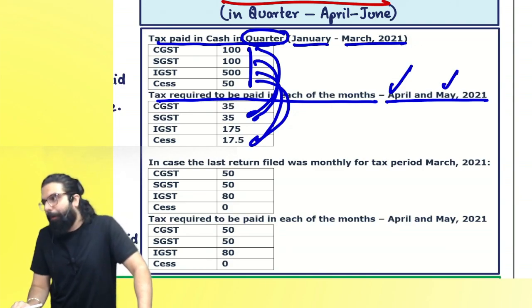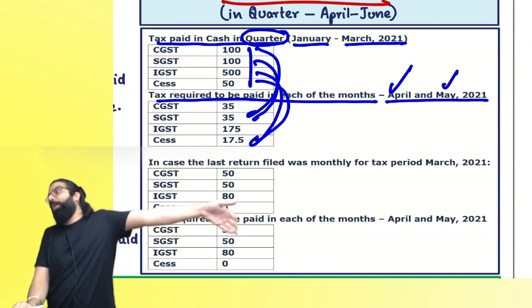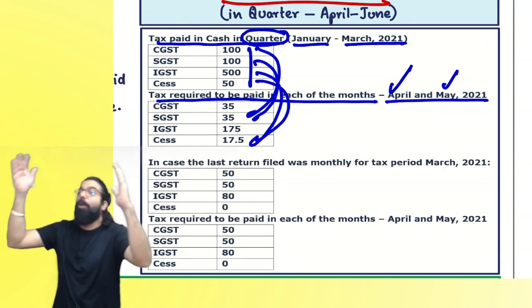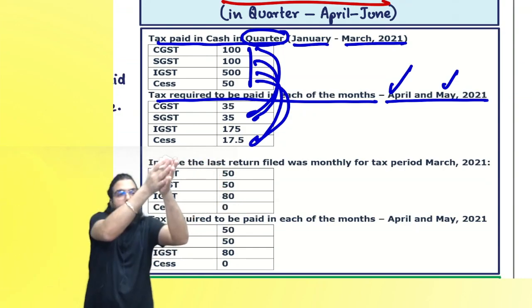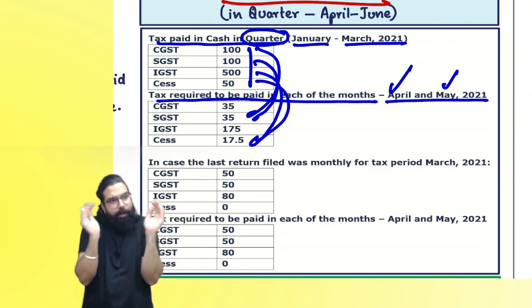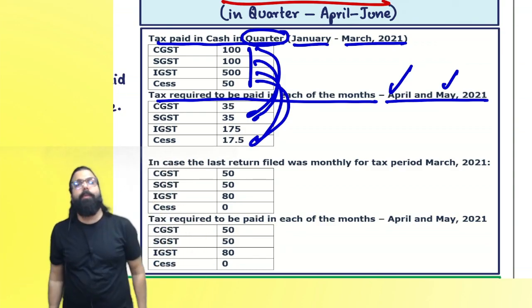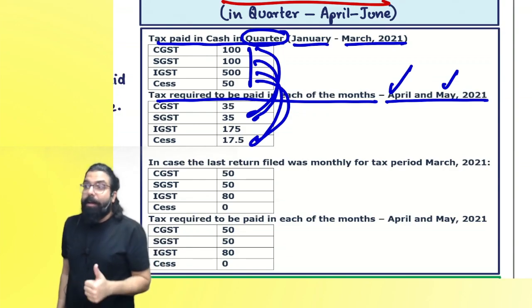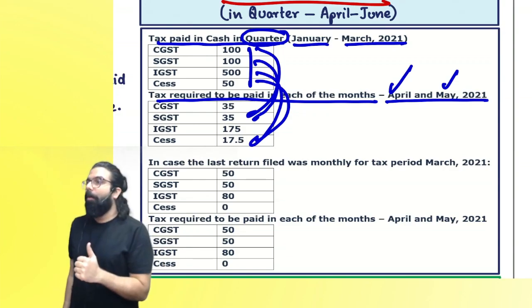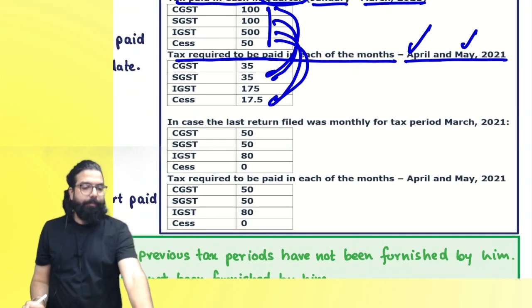May also I'll pay 35% of the previous quarter, and then I'll do the actual calculation. For the whole quarter's payable, I'll reduce the 35%, and whatever is the balance payable I'll pay when I'm filing my GSTR 3B. Is everyone 100% clear? Can I go ahead, everyone? Chalo, next, everyone over here.